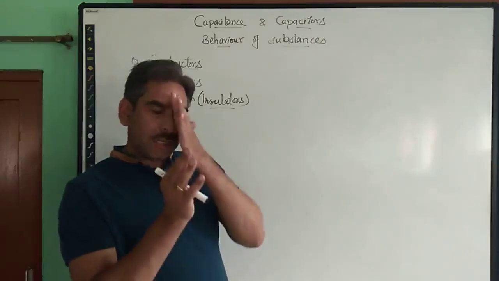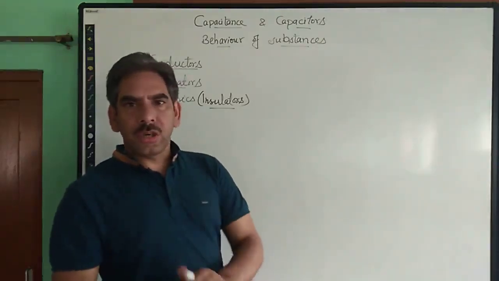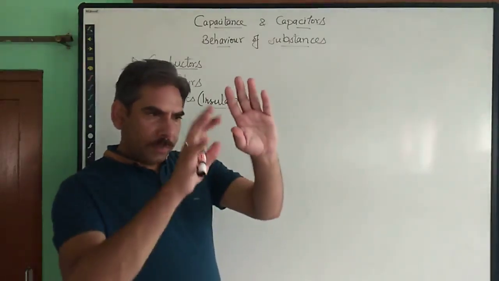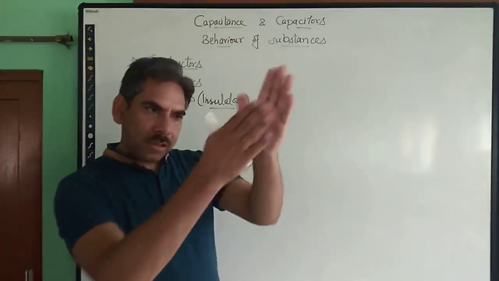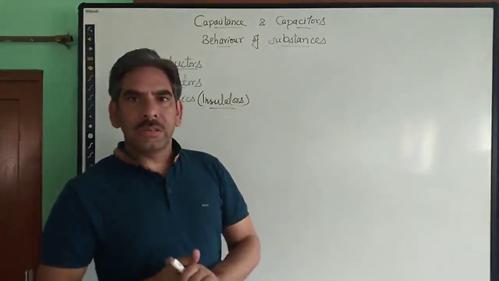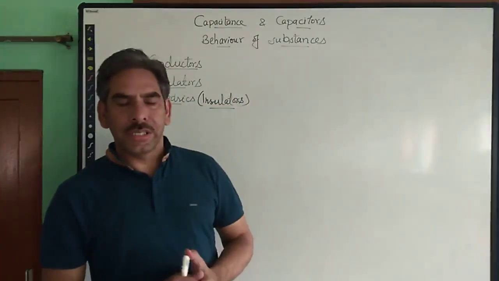Whenever a dielectric substance, or insulator substance, is placed in an electric field, current does not flow through it, hence conductivity is zero. But the dielectric has one kind of charge on one face and the other kind of charge on the other face. This is the reason why we call it a dielectric.